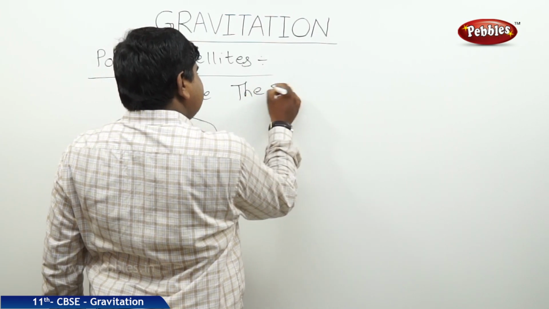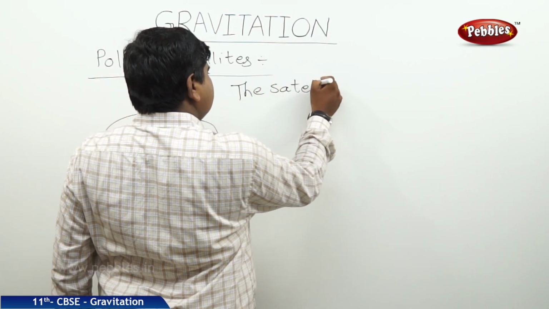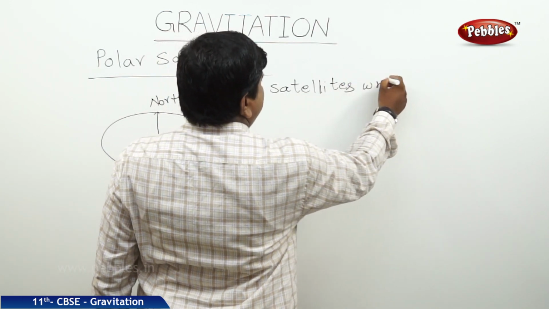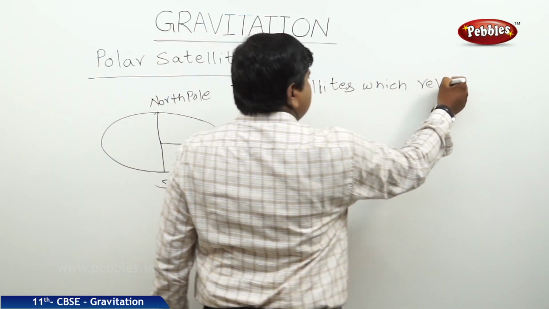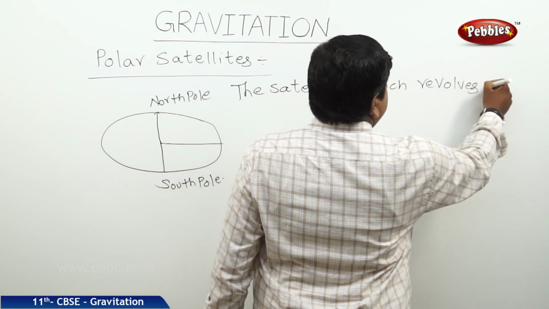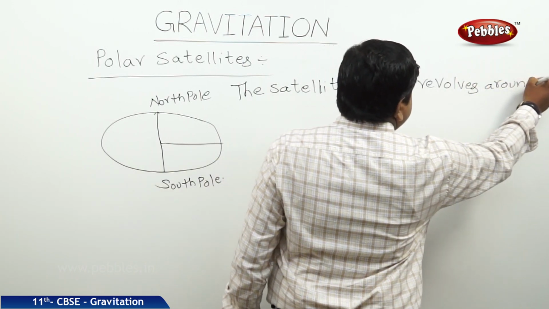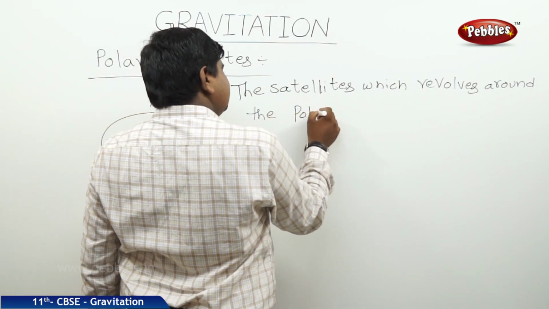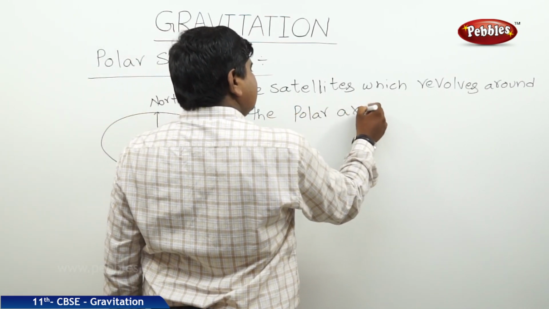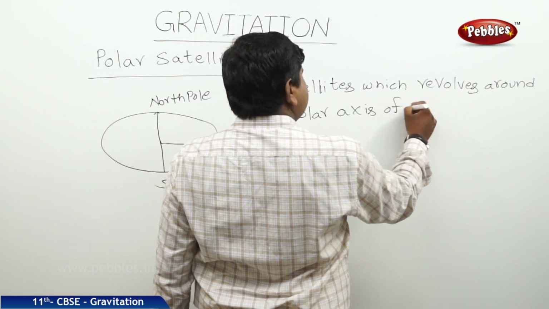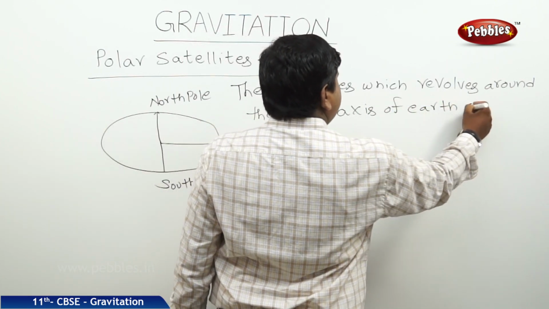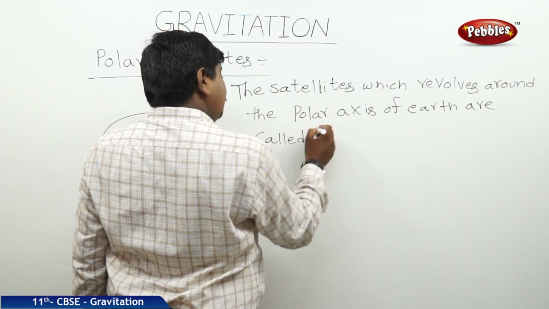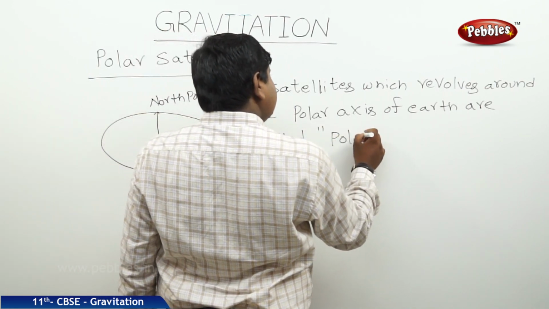The satellites which revolve around the polar axis of earth are called polar satellites.